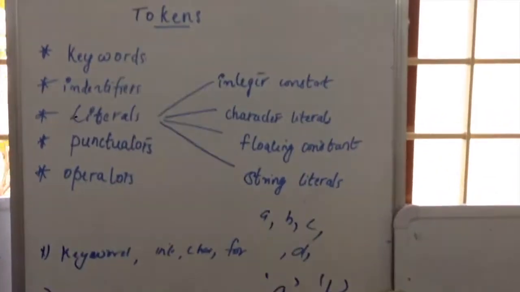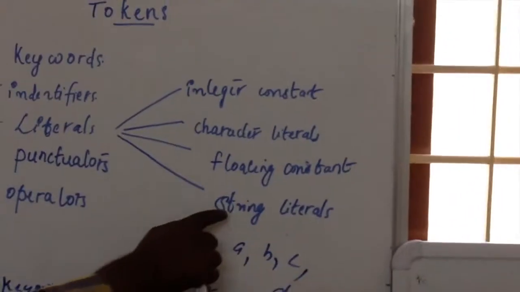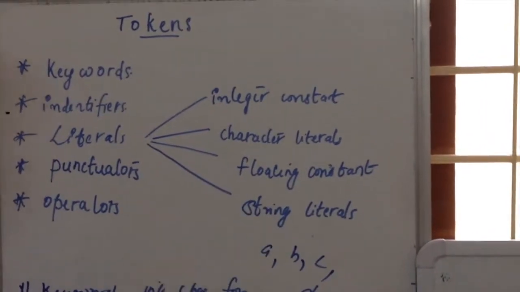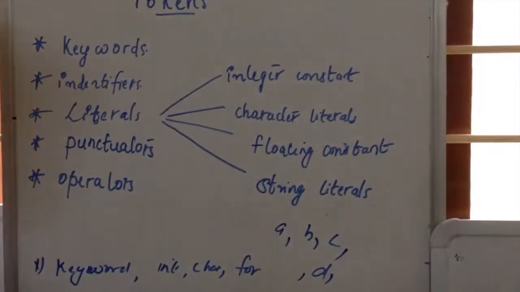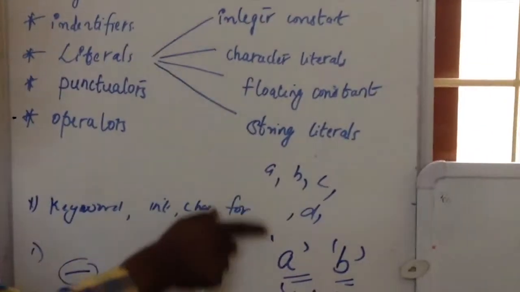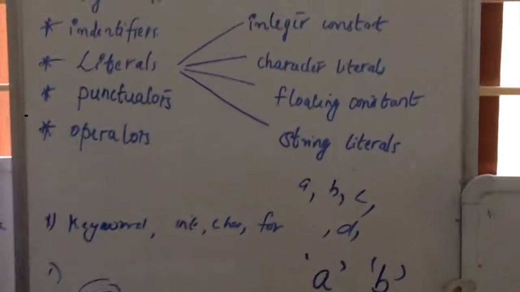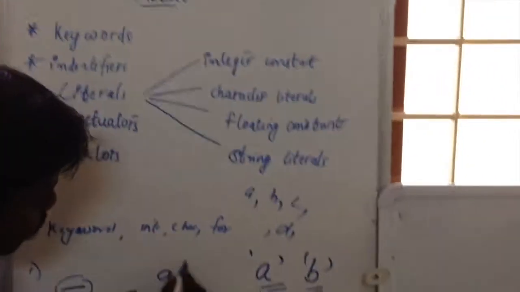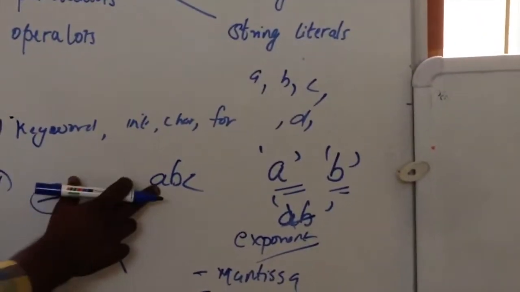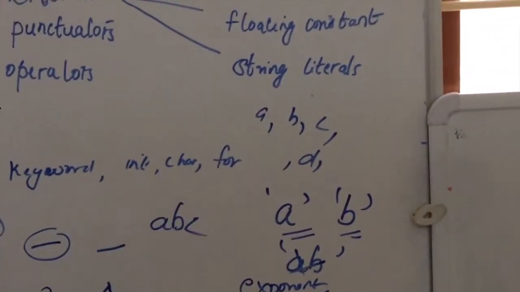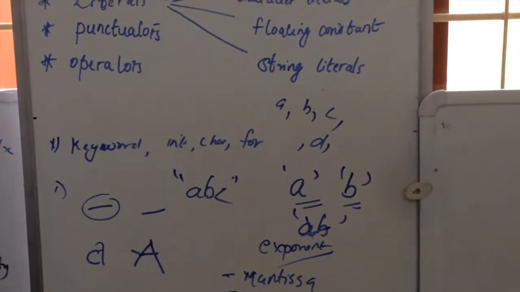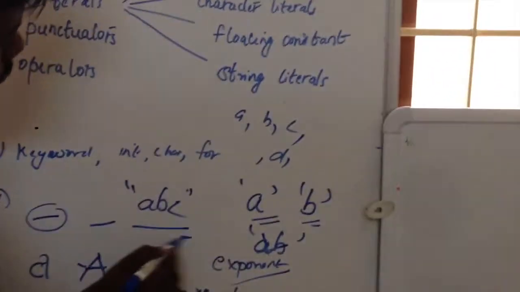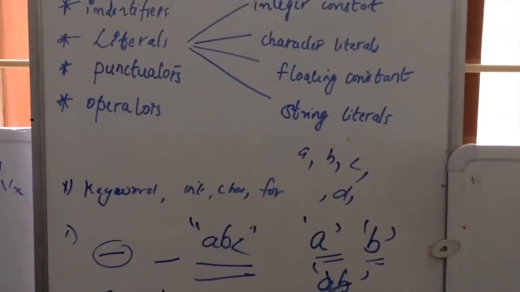Then string literals. First of all, we have to look into string. What is a string? A string is a sequence of characters. Character literals we already studied. The combination of characters is called a string, and string literals are represented within double quotes. "ABC": A is a character, B is a character, C is a character. So the sequence of characters denoted between two double quotes is an example of string literals.